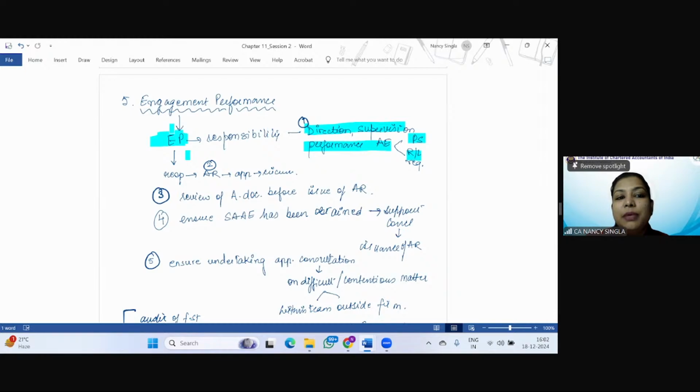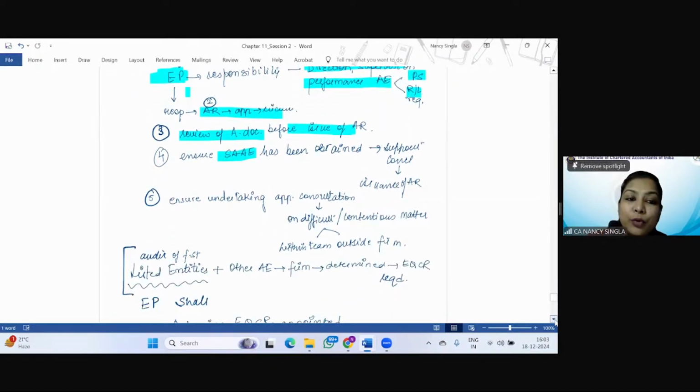So the engagement partner's responsibility with respect to engagement performance: first is direction, supervision, and performance of the audit engagement according to professional standards, regulatory and legal requirements. Then to issue a report which is appropriate as per the circumstances. Then to review the audit documentation before the issue of the audit report. Then to ensure that sufficient appropriate audit evidence has been obtained to support the conclusion before issuance of the audit report, and to ensure appropriate consultation on difficult and contentious matters, whether within the team or outside the firm.